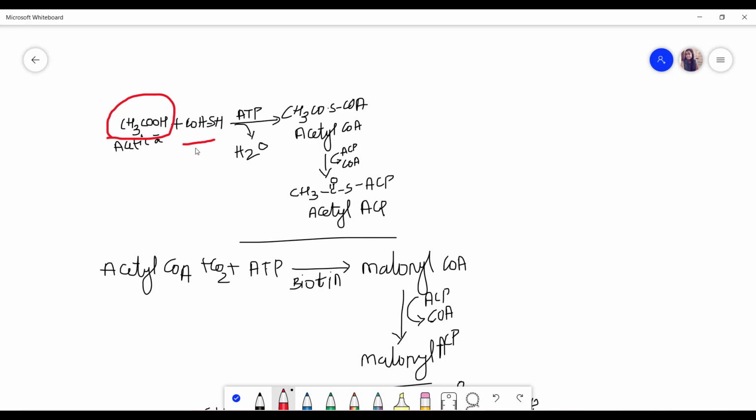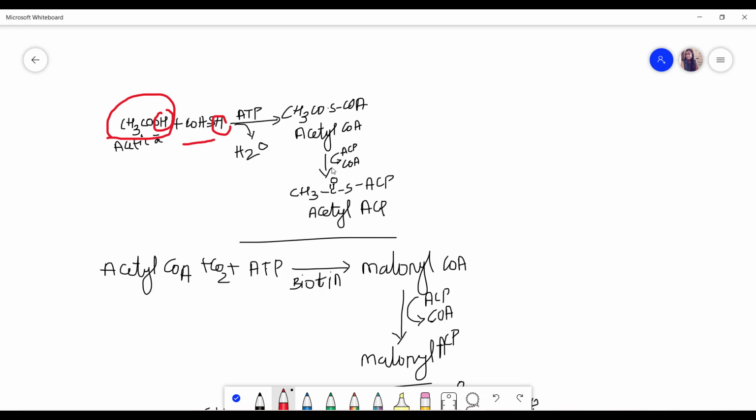Acetic acid plus SH CoA enzyme combines to form acetyl CoA. CH3COOH, H2O is removed from here. Here one H, here HO, then it will become CH3CO-S-CoA, that is acetyl CoA.